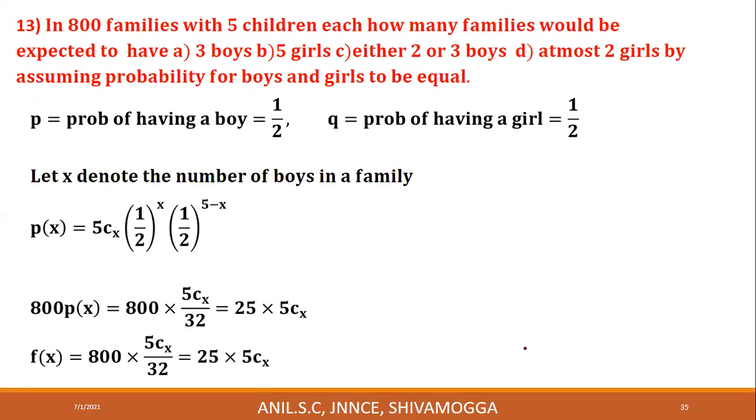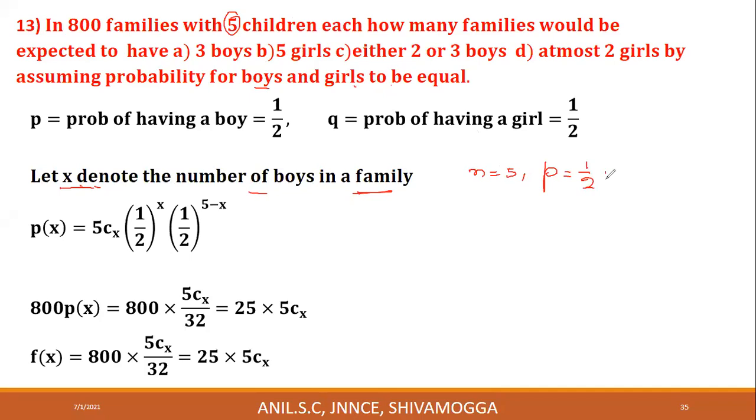First, let's define X. Let X denote the number of boys in a family, and each family has 5 children. Therefore, we take n is equal to 5. And the probability of having a boy is 1 by 2. It is given by assuming probability for boys and girls to be equal.